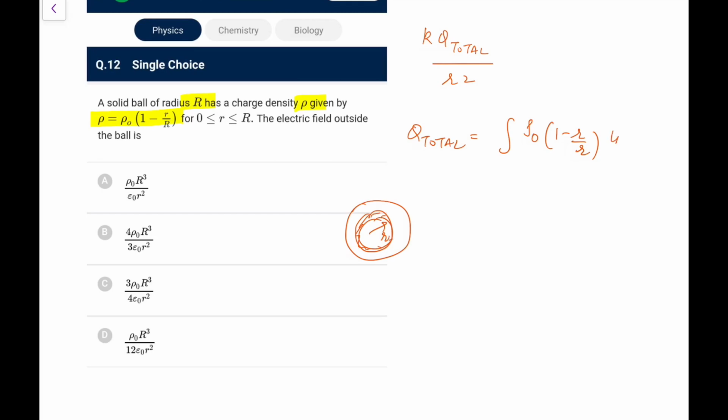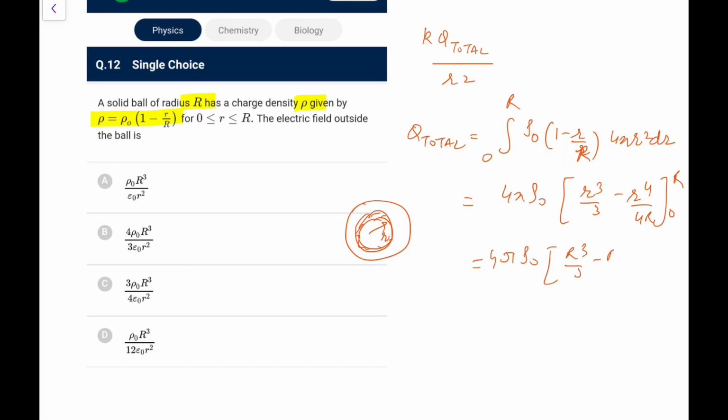This volume charge is rho dV, which you write as 4 pi r square dr. Do that integration from 0 to R, you would have 4 pi rho naught coming out. R square integration will give you r cube by 3 minus, and this was capital R, sorry, this will give you r to the power 4 by 4R, from 0 to R. So what will you have? 4 pi rho naught, it will give you R cube by 3 minus R cube by 4, that will give you R cube by 12.